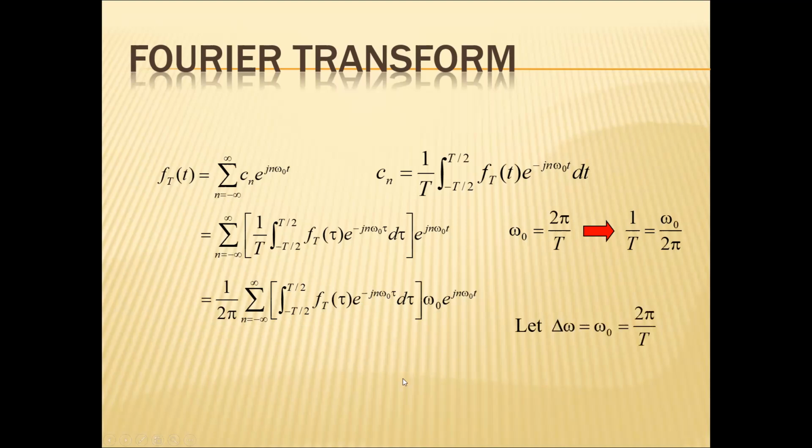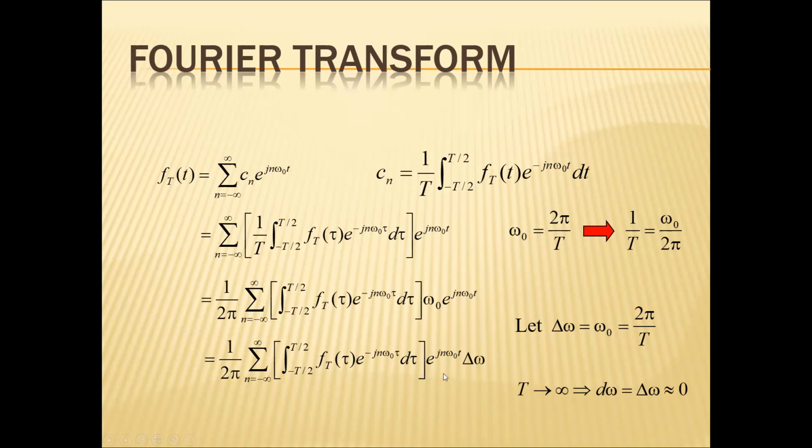So here let delta omega equal to omega naught. I am just assuming omega naught equal to delta omega, which is 2 pi by capital T, and delta omega becomes d omega as T tends to infinity. So if I write T tends to infinity, 1 over 2 pi sigma n equal to minus infinity to infinity integral minus T by 2 to plus T by 2 f T of tau e power minus jn omega naught tau d tau e power jn omega naught t delta omega.